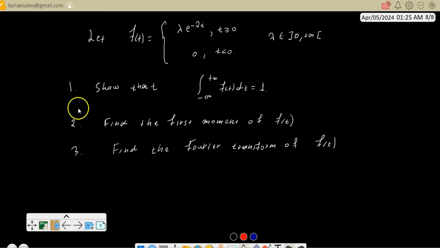And here we would like to find the following things. Question number 1, to show that the integral on the whole real line of this function, f of t, is 1. Question number 2 is to find the first moment of the function, and the third question is to find the Fourier transform of the function f of t.